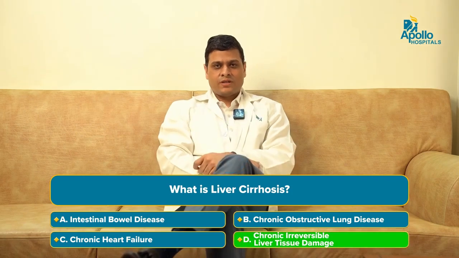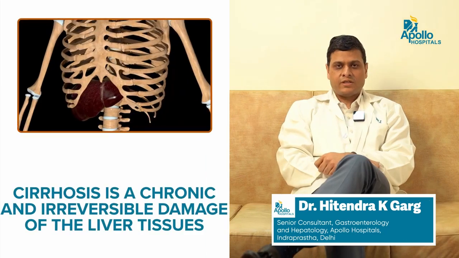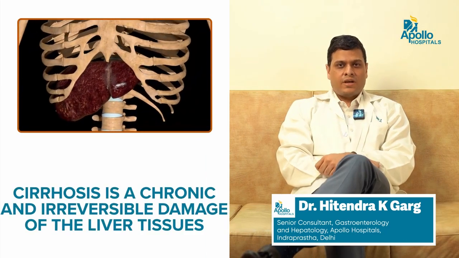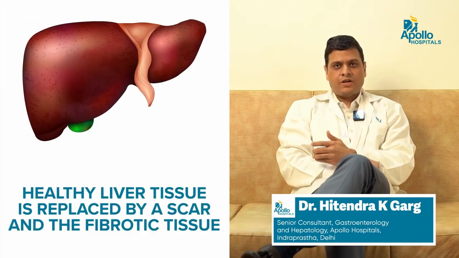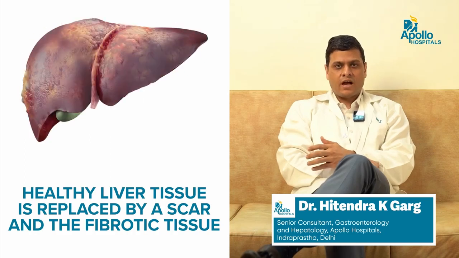Cirrhosis of the liver is defined as chronic, irreversible liver tissue damage where the healthy liver tissue is replaced by scar and fibrotic tissue.